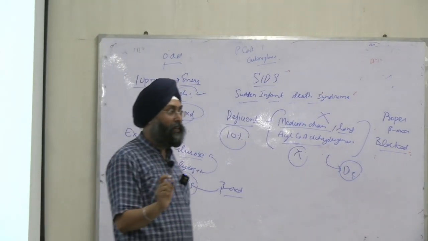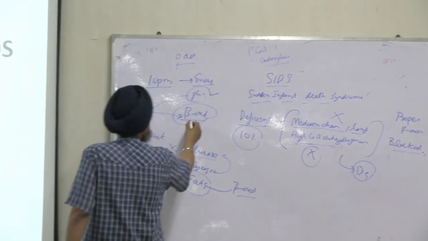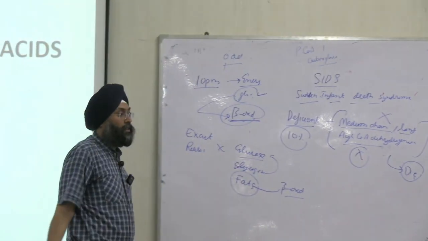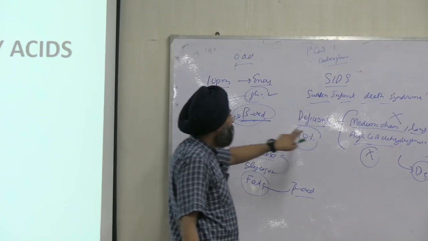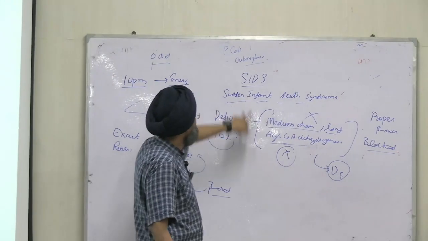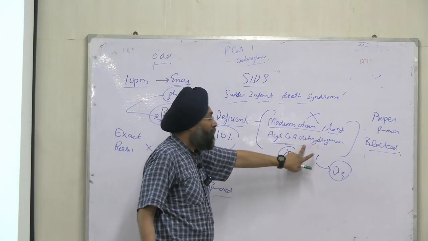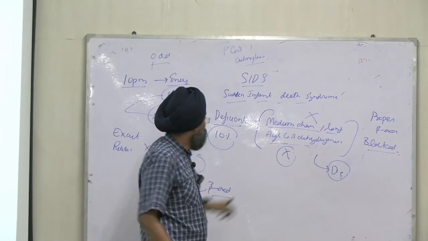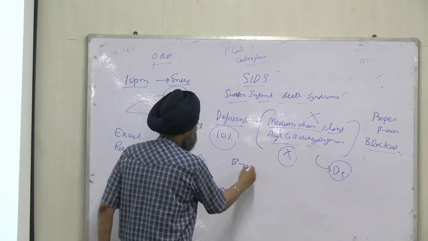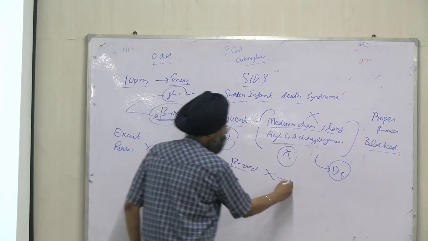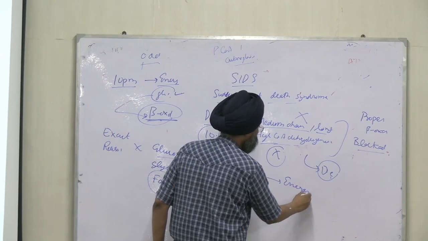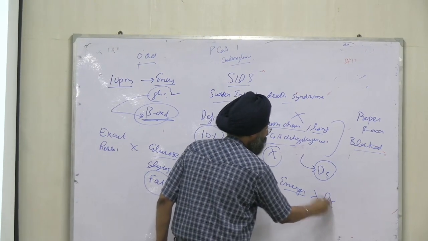When glucose is depleted, the energy is provided by beta oxidation. And there is a deficiency of this enzyme in this baby, medium chain and long chain acyl CoA dehydrogenase. So beta oxidation will not play its role, energy will not be provided, and the baby will eventually die.